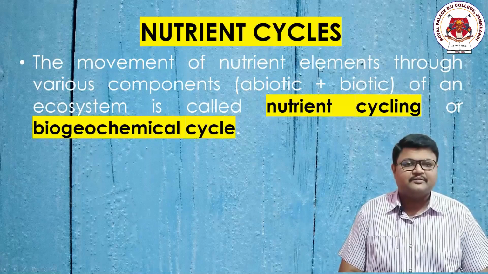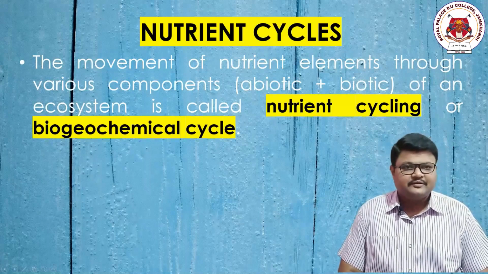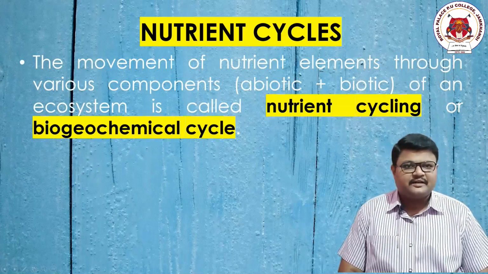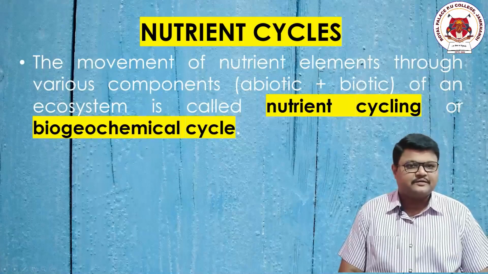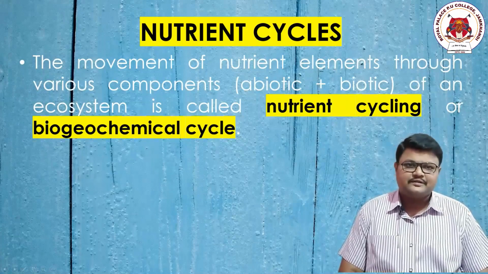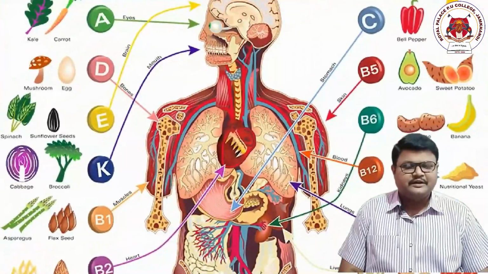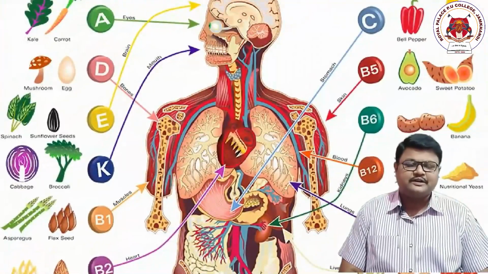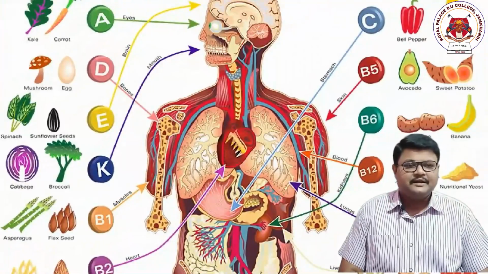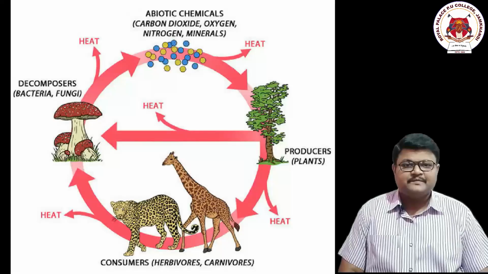Before that, some nutrient examples. Dear students, examples such as carbon, phosphorus, sulfur, nitrogen, etc. These are the nutrients present in our body and in the majority of sources in nature, and they are used up by our body. It is the rule of nature that whatever the body utilizes should be recycled back.